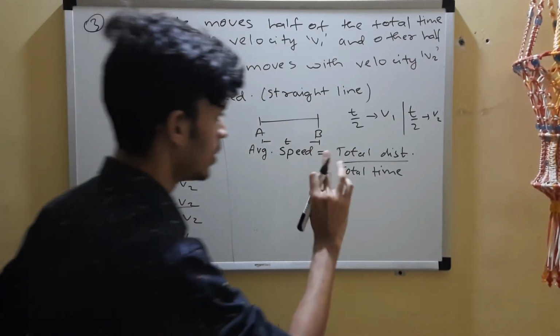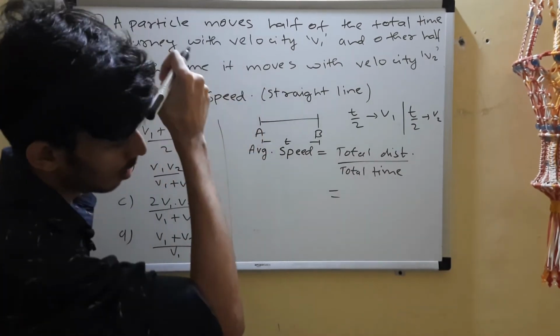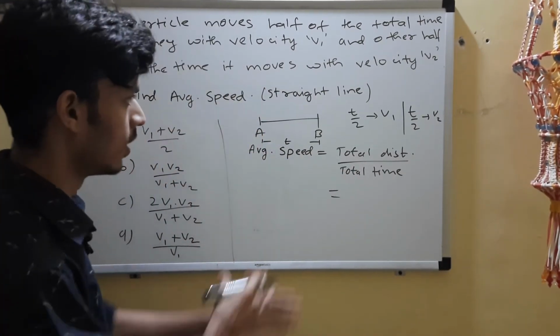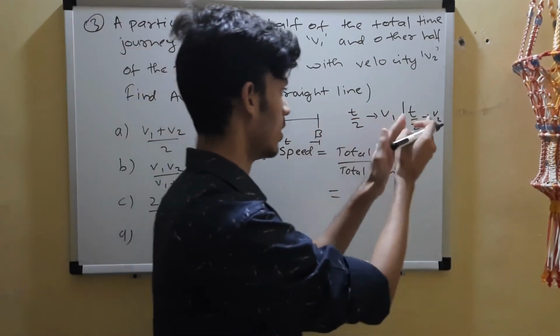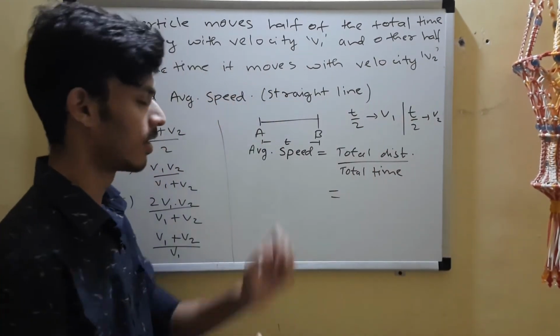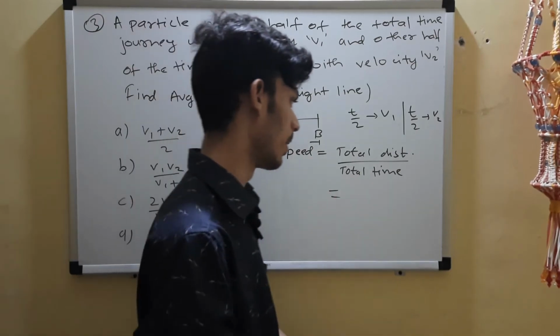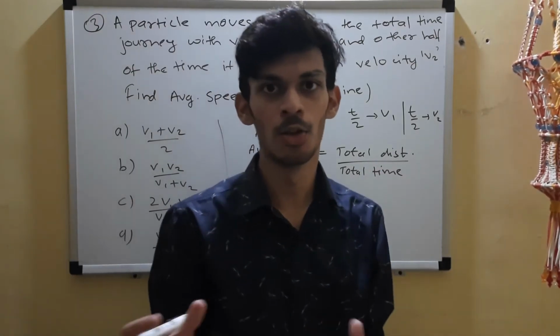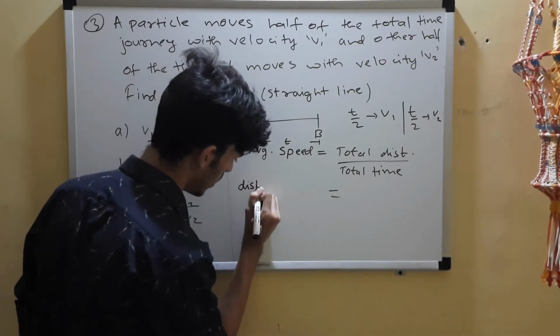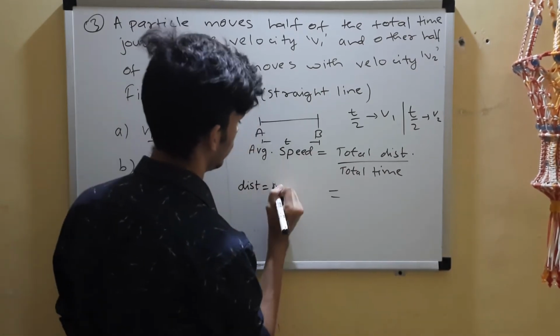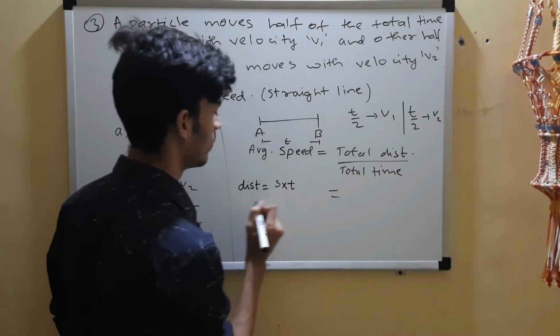Okay, so let's do it. What is the total distance? We don't have any knowledge about distance. Time we have considered for the total journey to be t, but we don't know the distance. So you express distance in the form of speed into time.